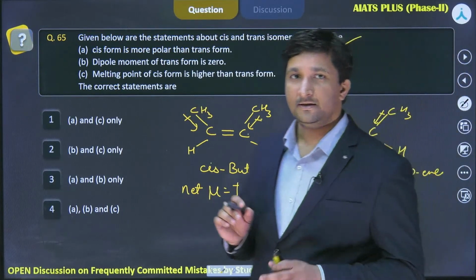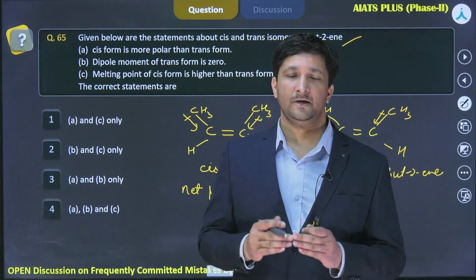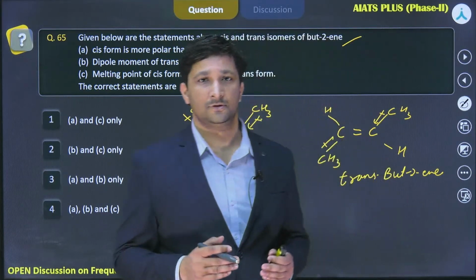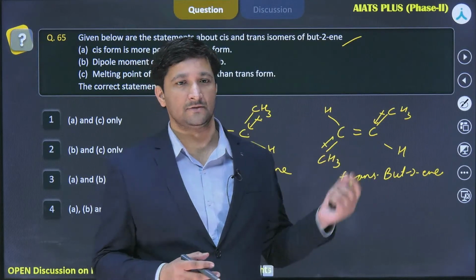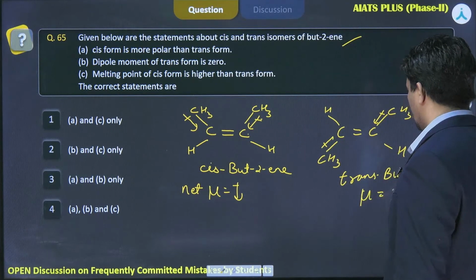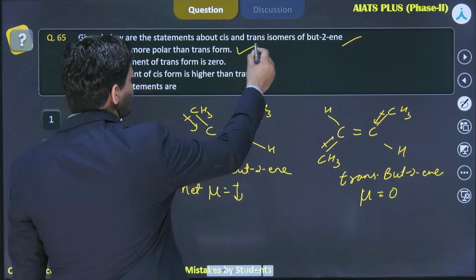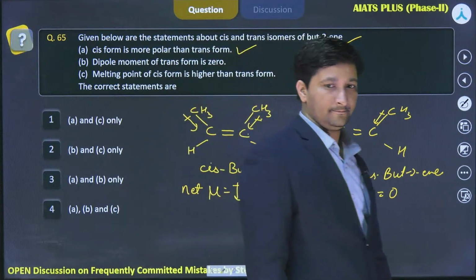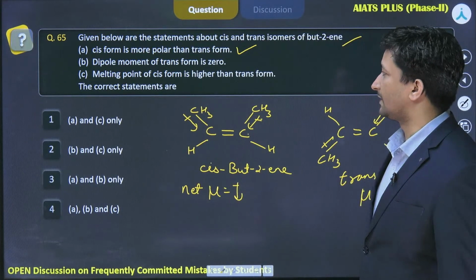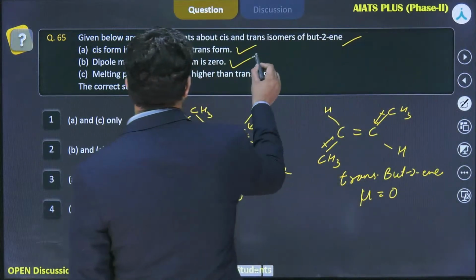Dipole moment is basically, bond polarity is basically vector addition takes place there. Okay, and in case of vector addition, if they are acting in opposite direction at 180 degrees, then they both cancel out each other because their magnitude is equal, so they will have resultant equal to 0. So यहाँ पर mu equals to 0, and as mu is 0, cis form is more polar than trans form. This is absolutely correct. Okay, now let's come back to the next new point. B, dipole moment of trans form is 0. We have seen here. Yes, this one is absolutely correct.